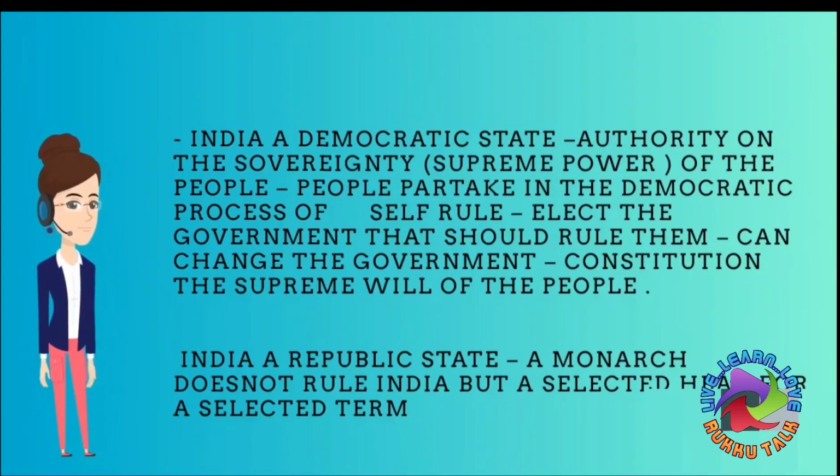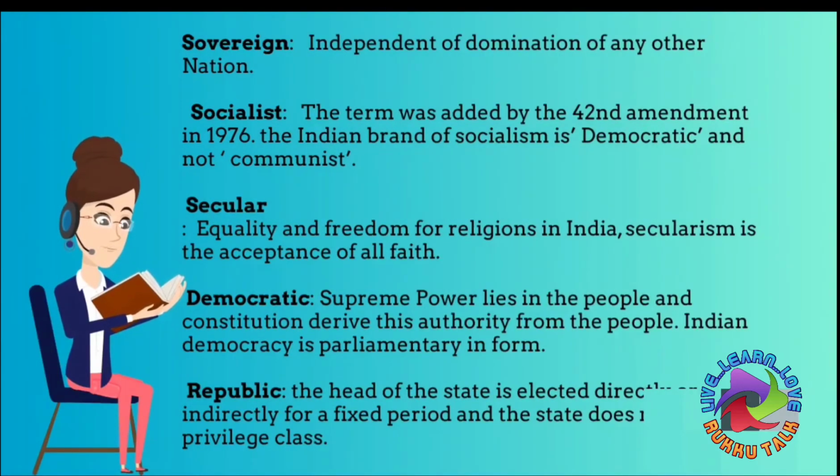Now looking into the terms that we have to know. Sovereign, that means independent of domination of any other nation. Socialist, a term that was added in the 42nd Amendment in 1976. In India, socialism is democratic and not communist. Secular, secular means equality and freedom for religions in India. Secularism is acceptance of all faiths. All religions in India are considered equal. All have the right to preach their own religion.